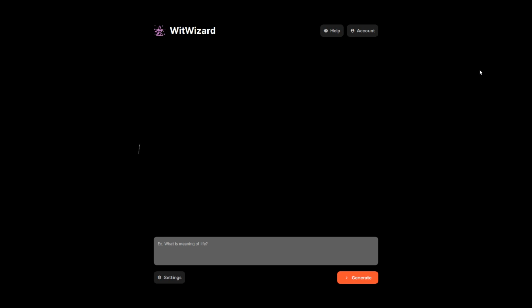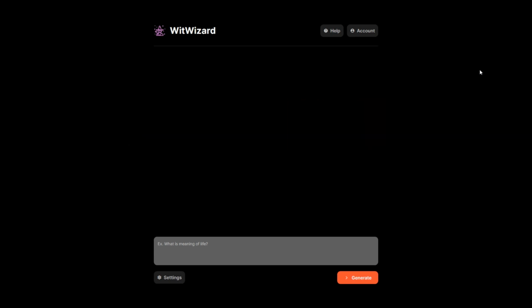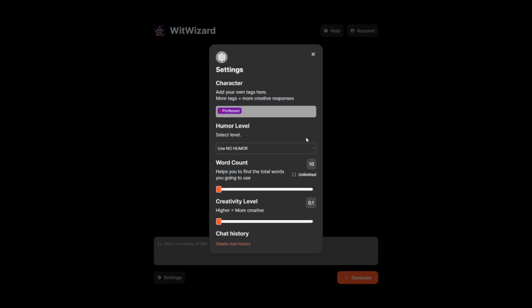Secondly, is how you can control the responses. There are different things that you can do on this application that allow you to have a customized personality or customized brain for your AI. That's interesting. So, I'm going to open up the settings here. And as you can see, we have a few little tools to play around with. The first one is the most complex one.